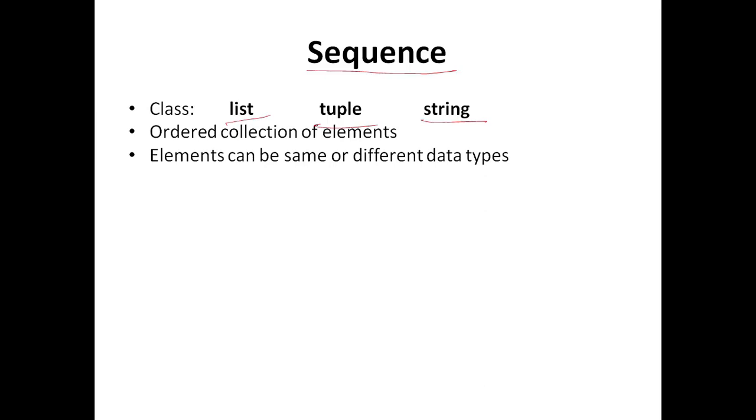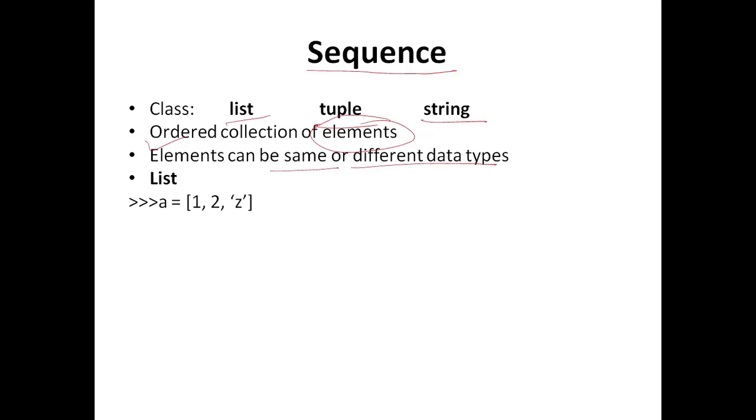Another interesting data type provided by Python is the sequence, which has three classes: list, tuple, and string. These are ordered collections of elements, and these elements can be of the same type or different types.